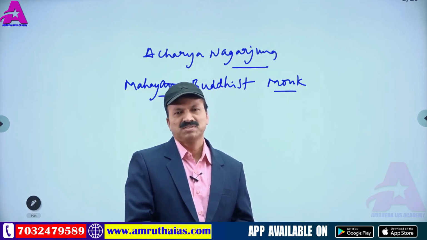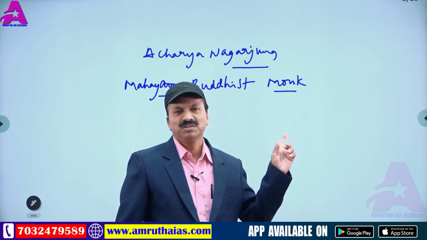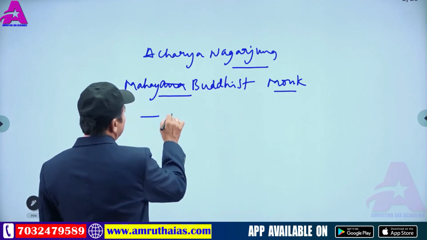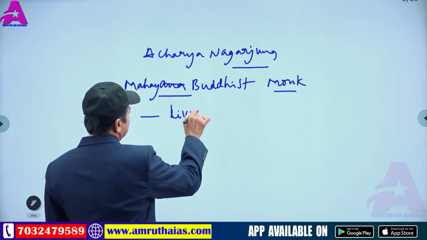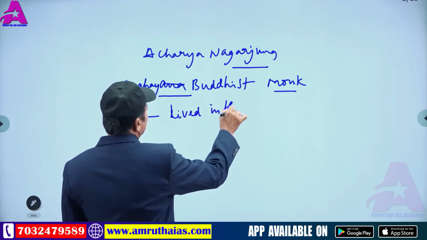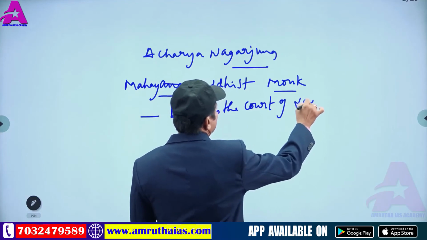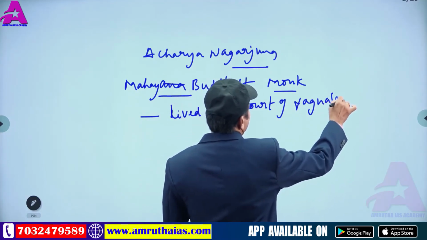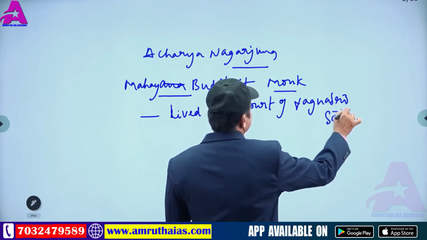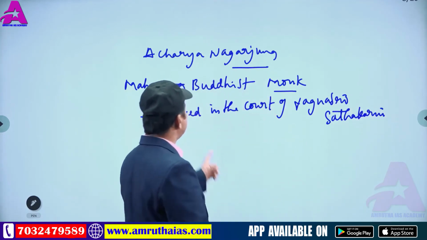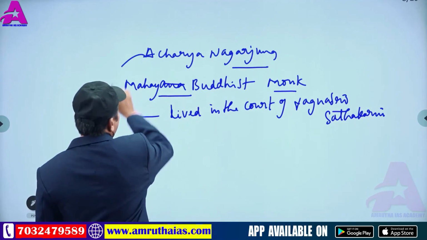What important books were written by him? He lived in the court of Yagnasri Shatakarni. A number of books were written by Acharya Nagarjuna.